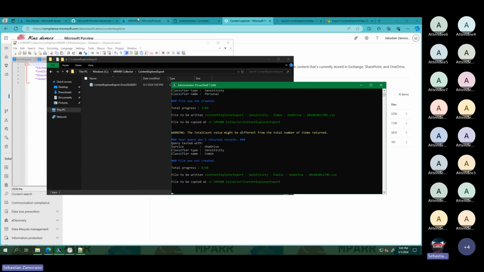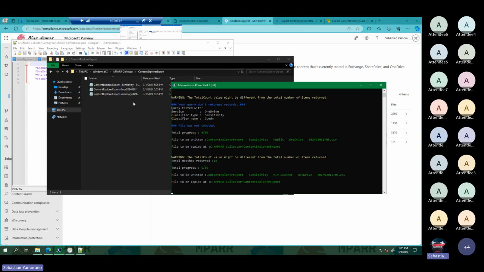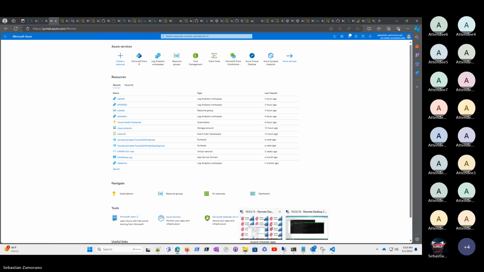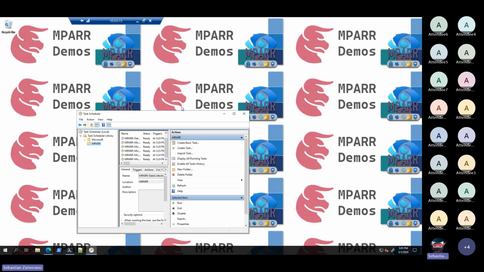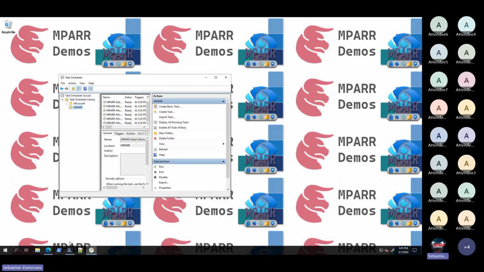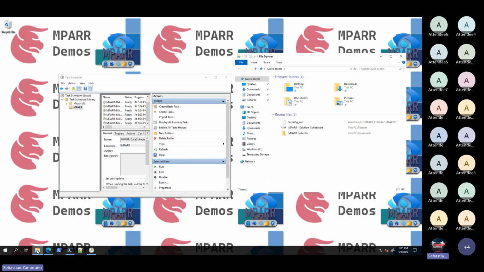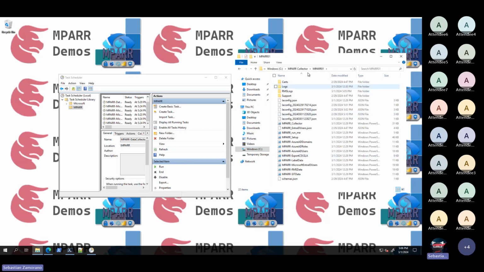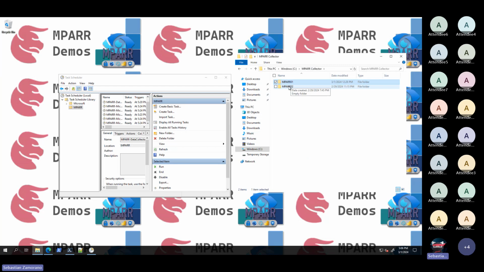Now, meanwhile this one is starting to run, you can see it's starting to generate. I will show you the migration. Here you can see that I have the previous installation of MPARR. I will show you. Here on C, I have my MPARR collector. This is the common one, and this folder is empty.